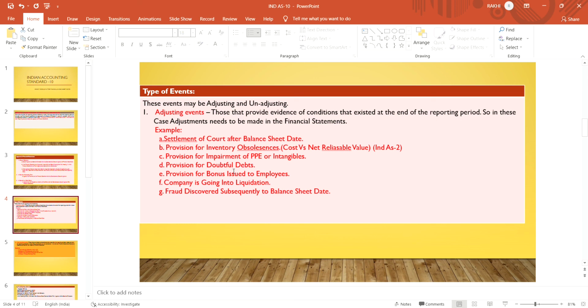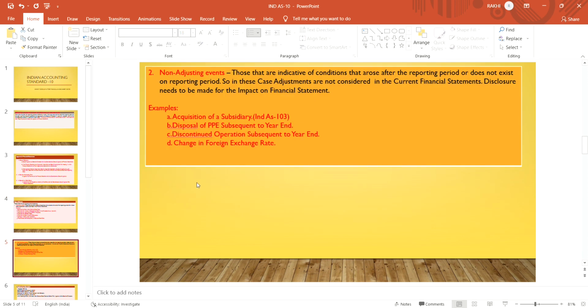If any fraud is discovered subsequent to the balance sheet date, then that event is also called an adjusting event. In that case, once the board has approved the financial statement, and if the fraud occurs after that, then the board will hold another meeting and revise the financial statement accordingly.